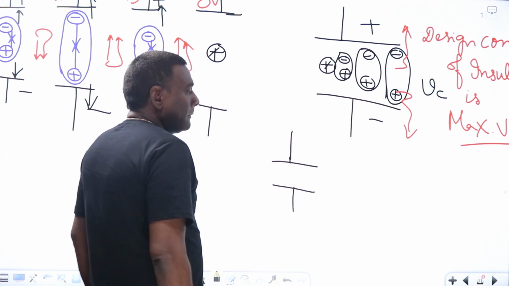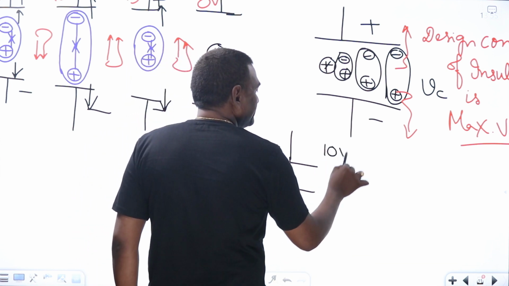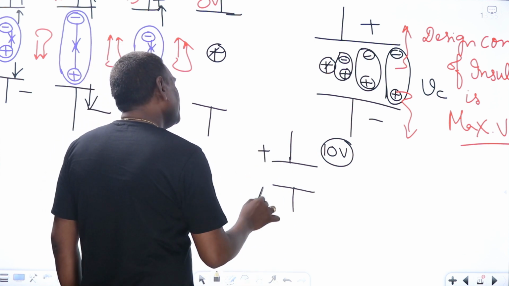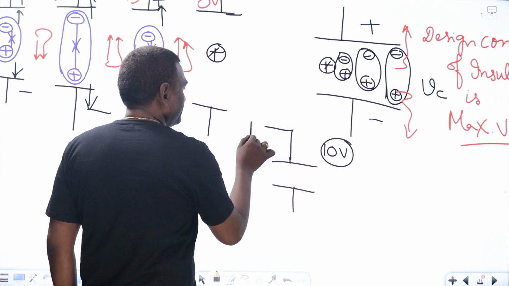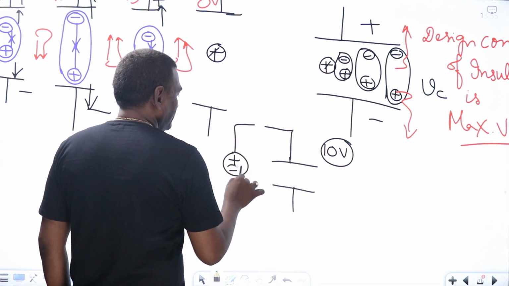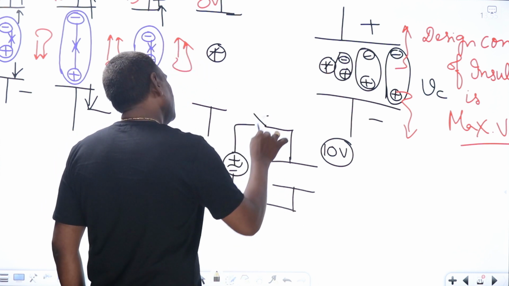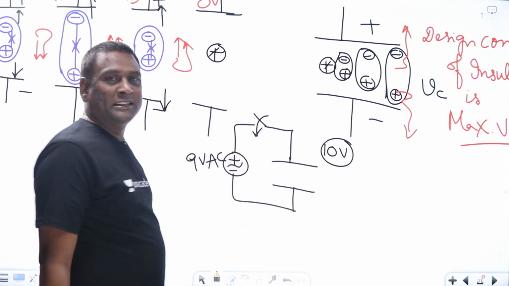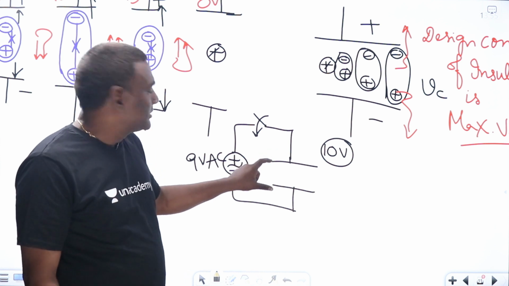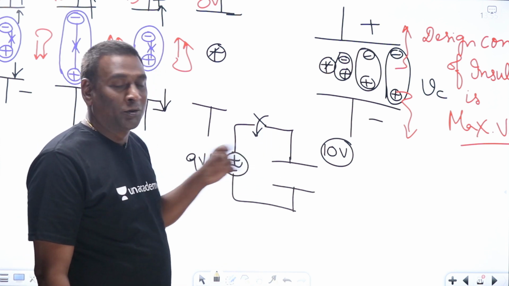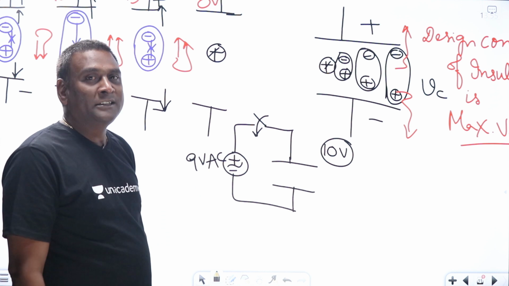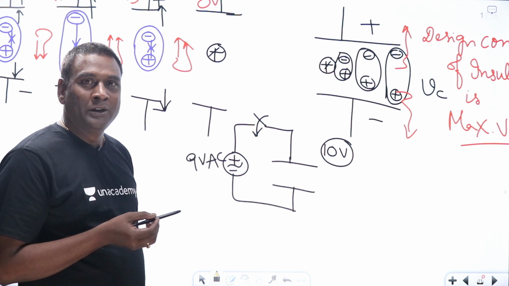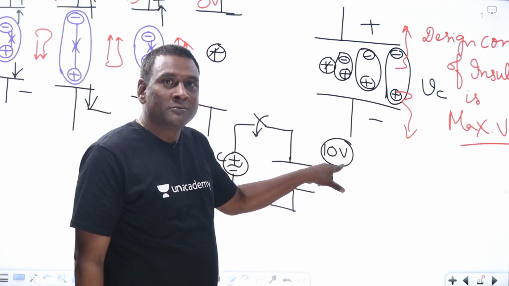Now if a capacitor is designed for 10 volts, can I apply 9 volts AC to this? My capacitor is designed for 10 volts. Can I apply 9 volts AC to that? This is an interview question. No. Because peak voltage should be 10 volts.